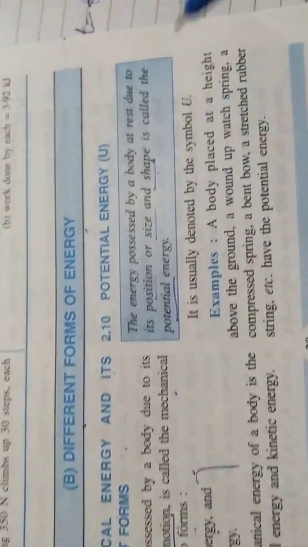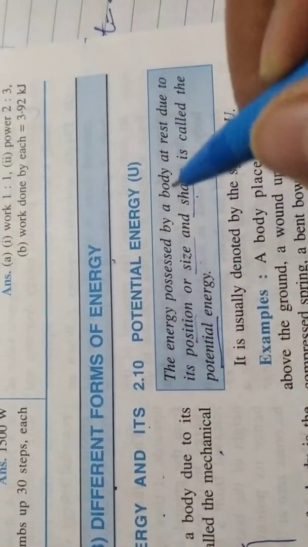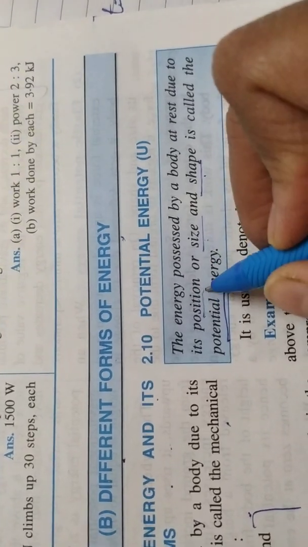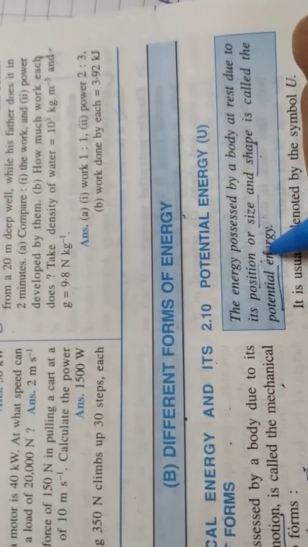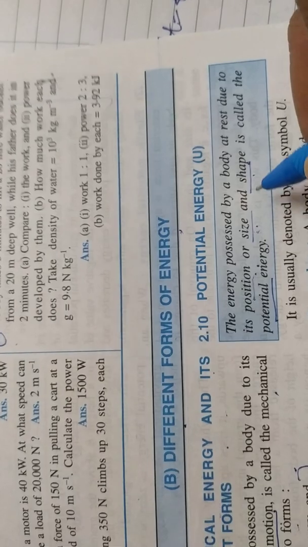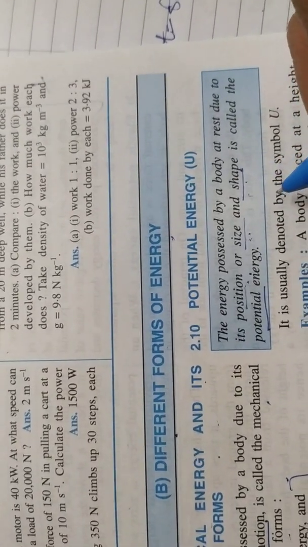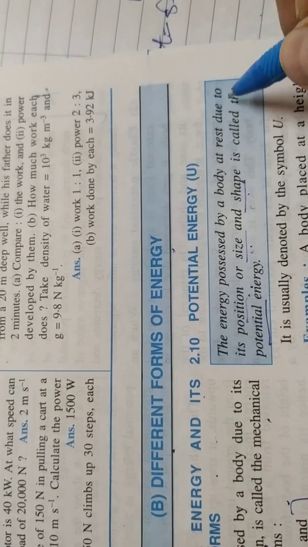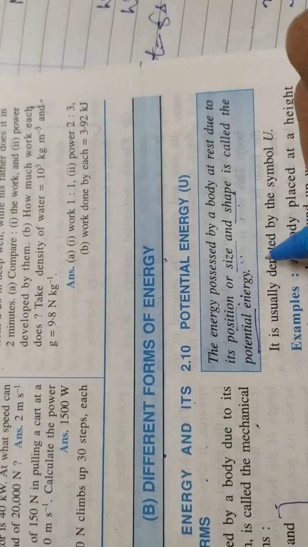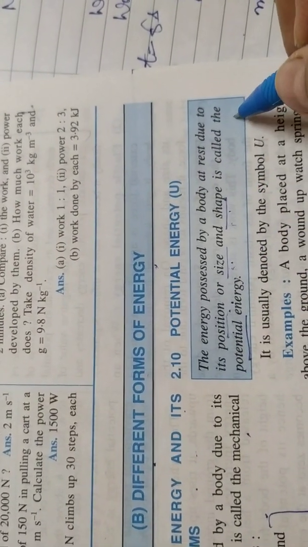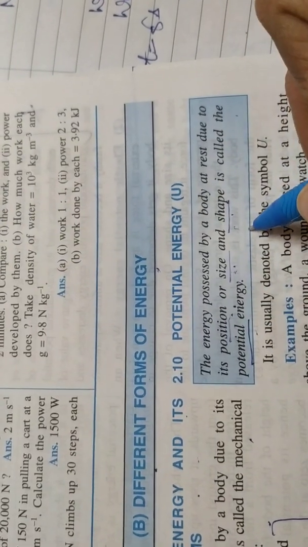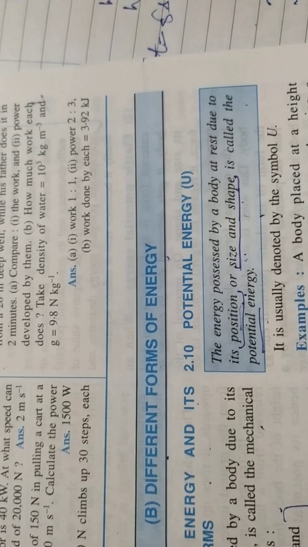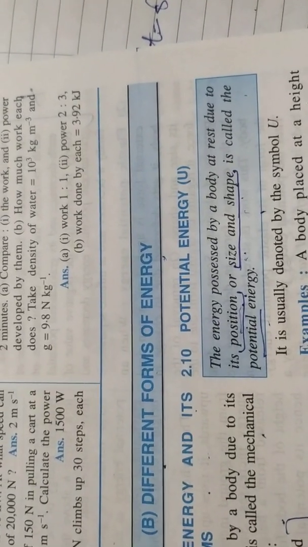First of all, let us talk about potential energy. It is the energy possessed by a body due to its position above the ground level, or it may be possessed by certain bodies due to their configurations. That's why the energy possessed by a body at rest due to its position or shape or size is called potential energy. Because these are two different things, we have two different forms of potential energy.